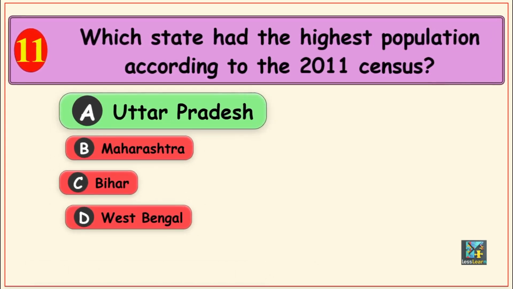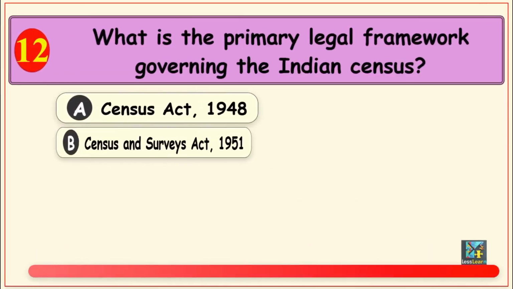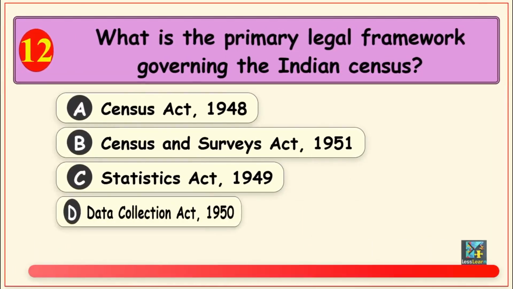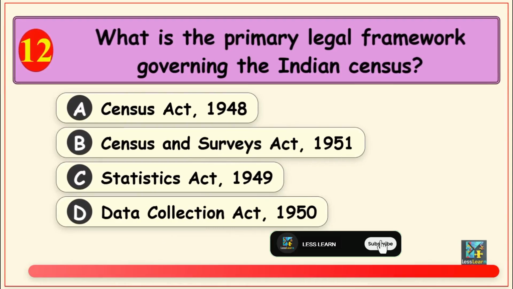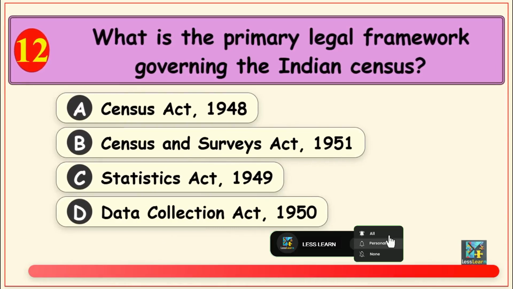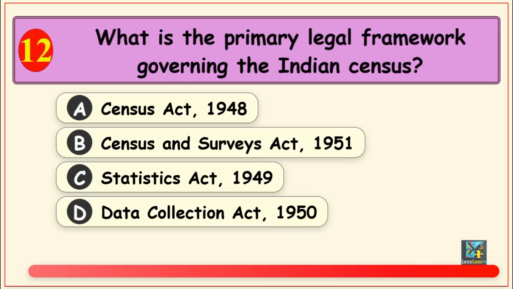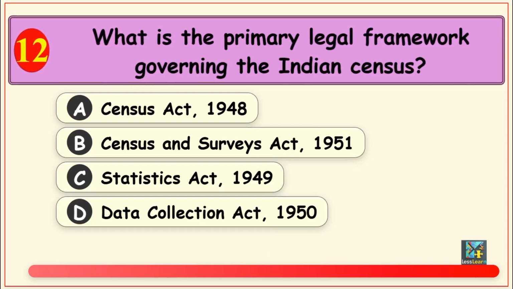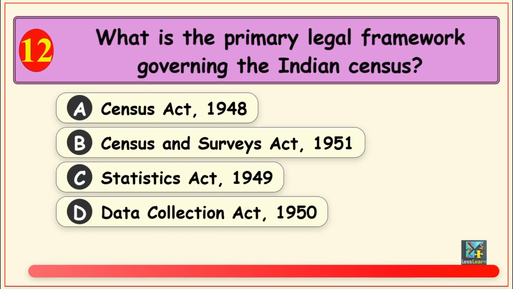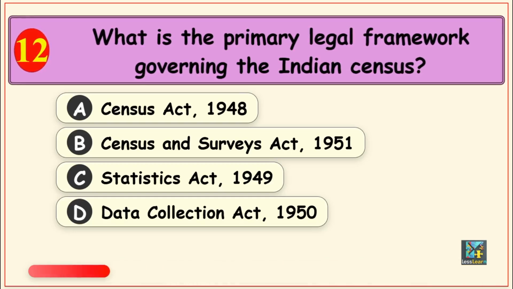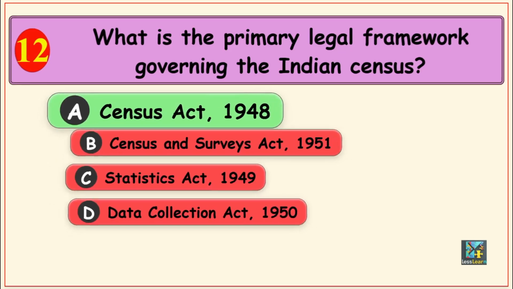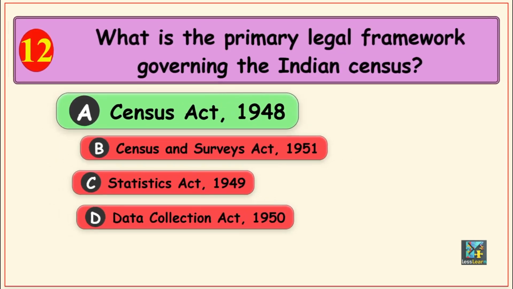Moving on, what is the primary legal framework governing the Indian census? Options are, Option A, Census Act, 1948, Option B, Census and Surveys Act, 1951, Option C, Statistics Act, 1949, and Option D, Data Collection Act, 1950. The correct answer is, Option A, Census Act, 1948.